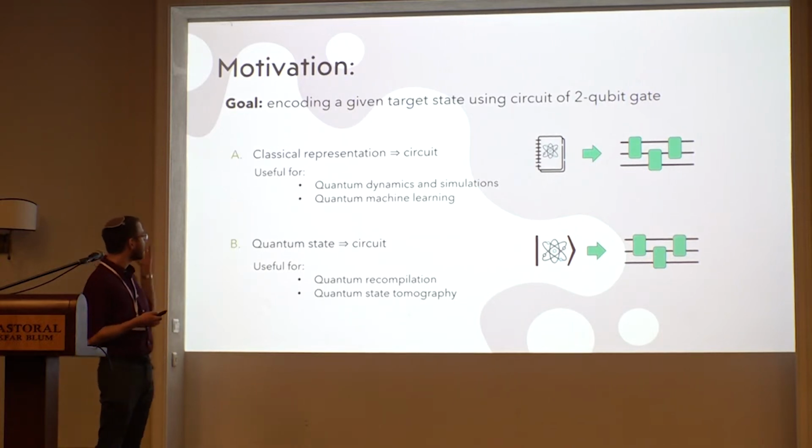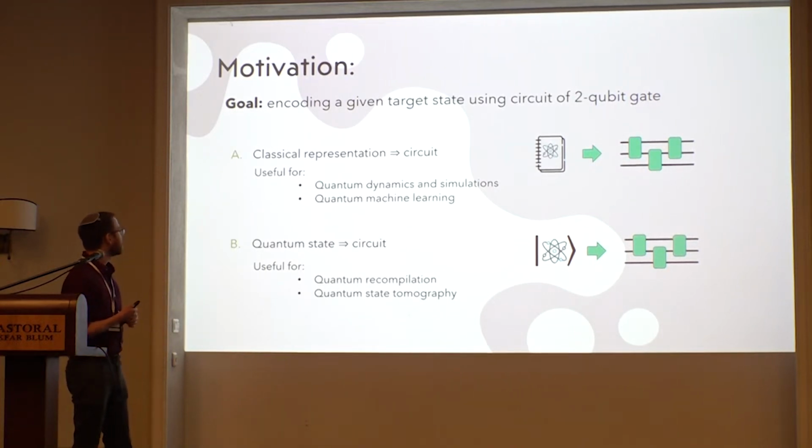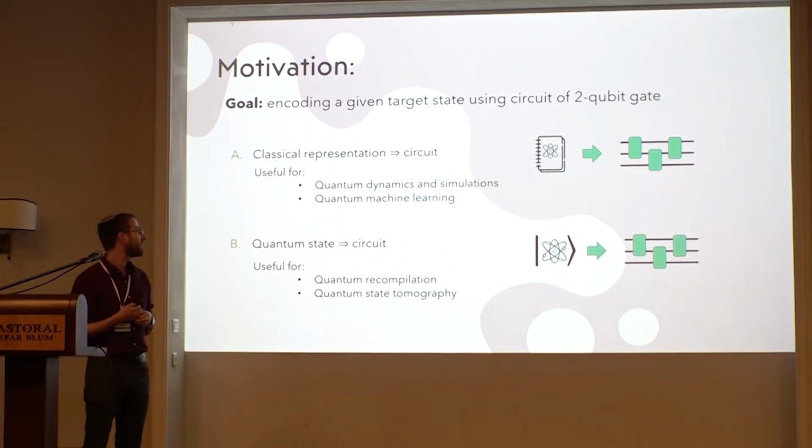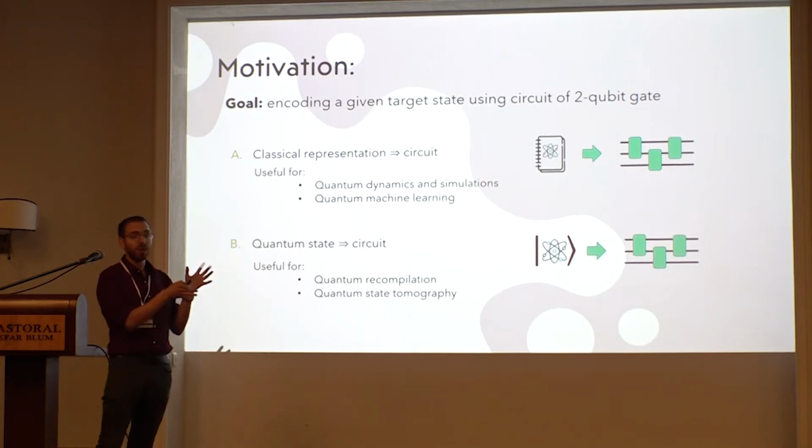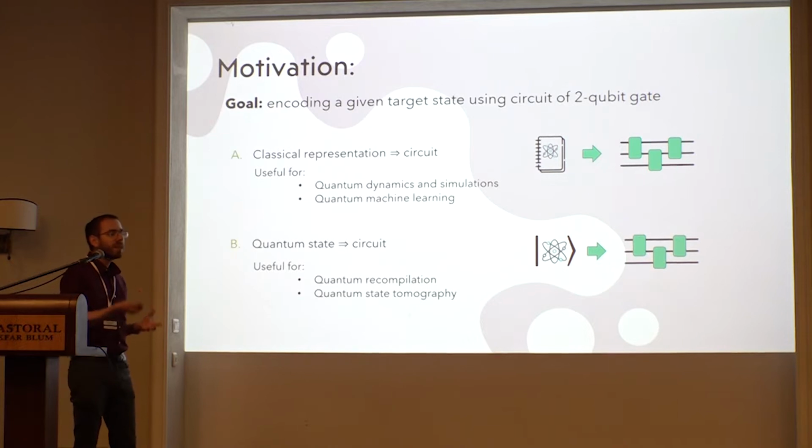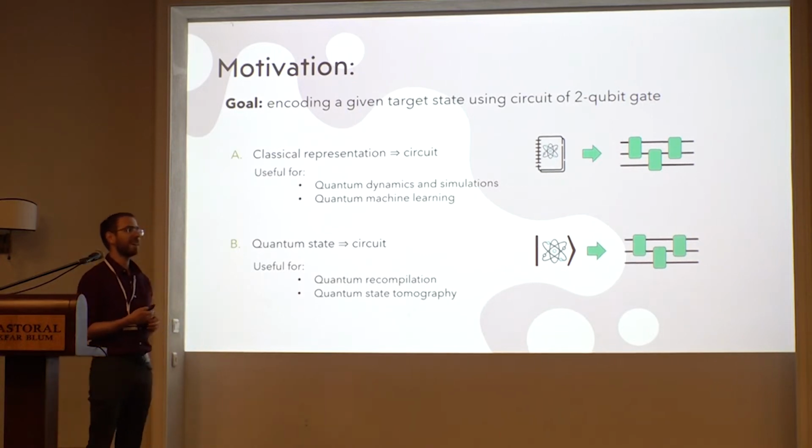and do some variational algorithms with it. Another version of this problem is if, instead of a classical description of the state, I'm given a quantum state already encoded inside the quantum computer, and I want to recreate a sequence of gates that will produce the same state. Here I assume that I have as many copies as I want.